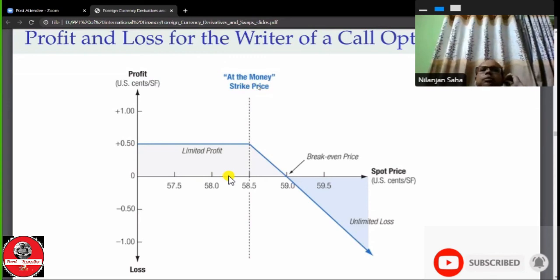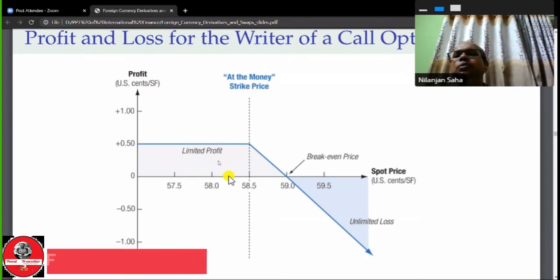This is the at-the-money strike price. But when the spot price is less than the strike price, the writer has an opportunity to sell at a higher price to a holder, but definitely there is a limited profit. What is the limited profit? The limited profit is 0.5, because in this case the option will be exercised, and his profit is the premium that he has already received. Therefore there is a limited profit. The writer has a limited gain of profit if the option is exercised.